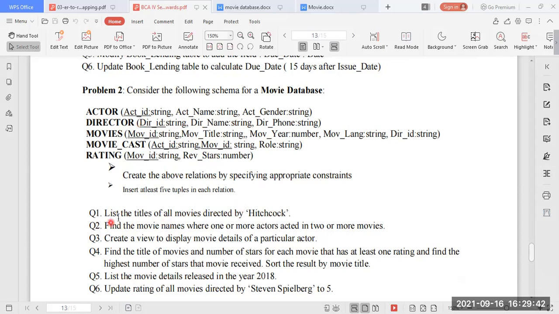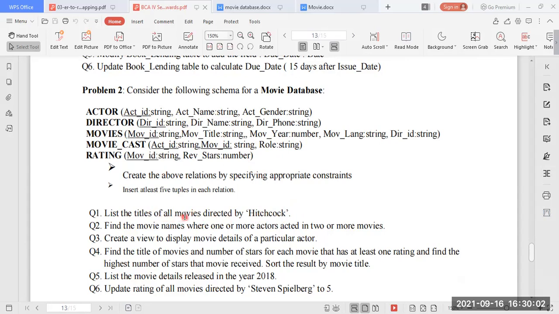So what they have said: list the titles of all movies directed by Hitchcock. So you have to come to the movies table, and purposely give the Hitchcock ID as D101, and at least 3 movies he has to release here, which are released by Hitchcock.